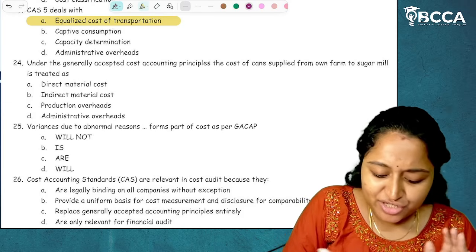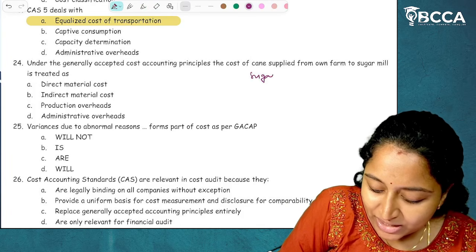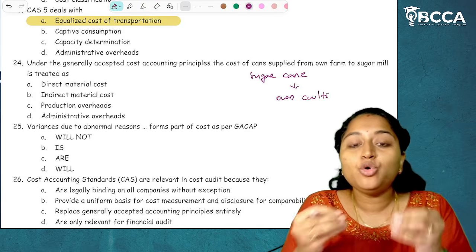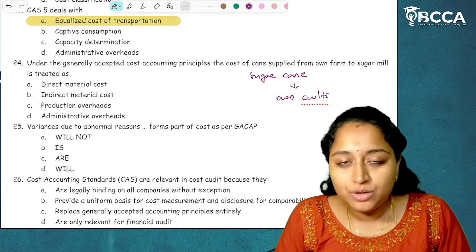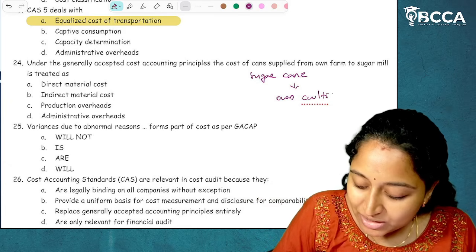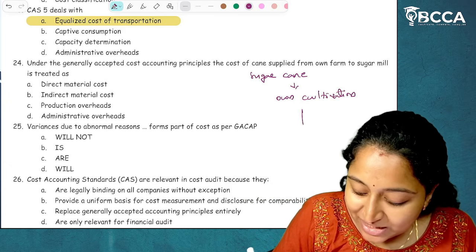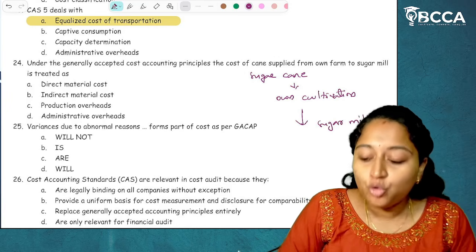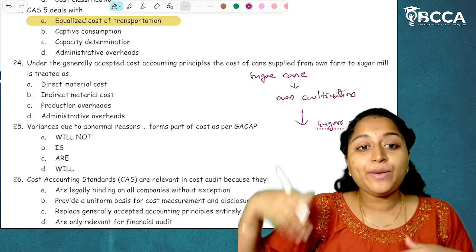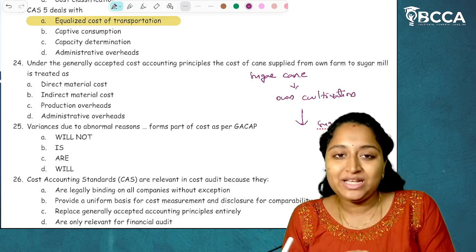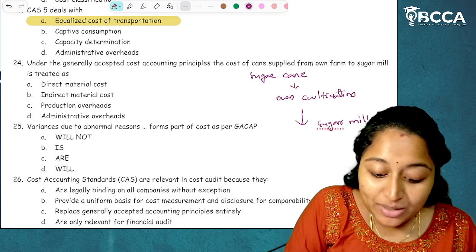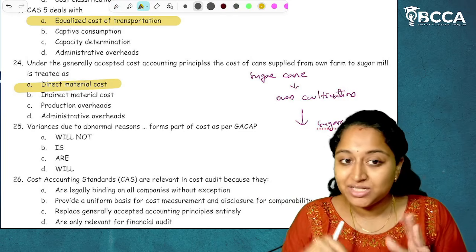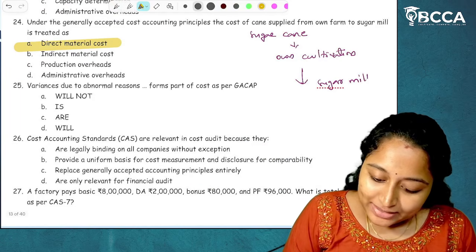I'll give you a simple explanation for that. Here they are telling that there is sugar cane. This is our own cultivation, which means we have our own manufacturing unit, or our own production center, own cultivation. And from this own cultivation itself, we are taking the raw materials to our sugar mill. Even if we go for own cultivation, or even if we are purchasing from the outside, this is a raw material. So whatever cost we are incurring for this will be our material cost. So it is direct material cost. I hope it is clear. It is a raw material, so it is direct. It is not indirect. I hope it is clear. Then moving on to next.